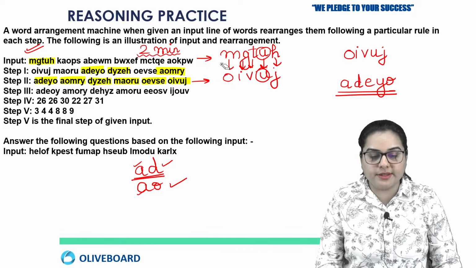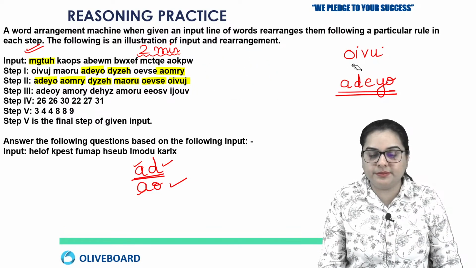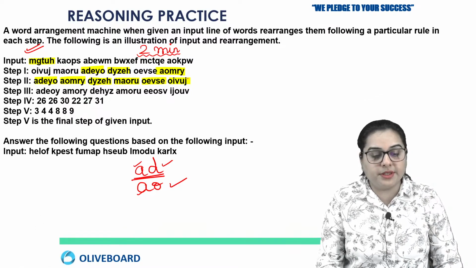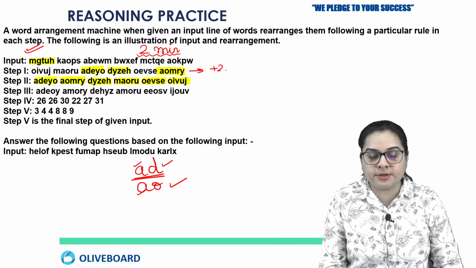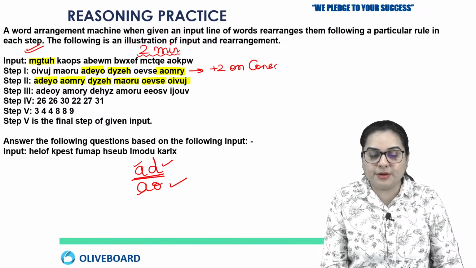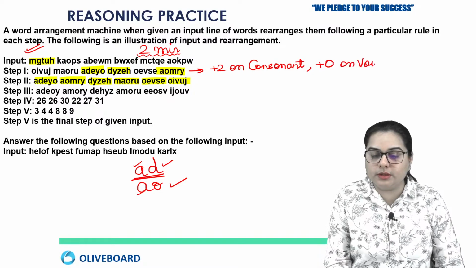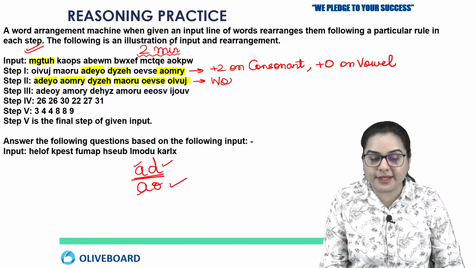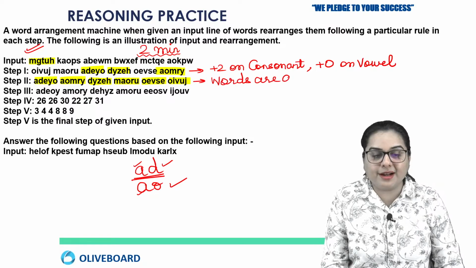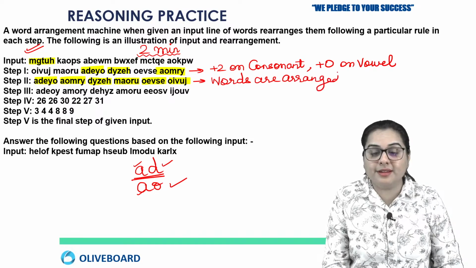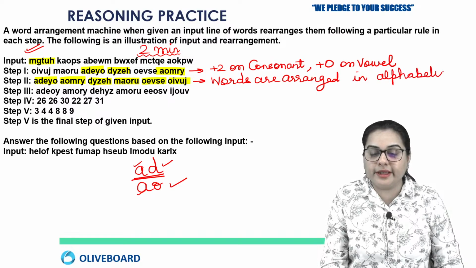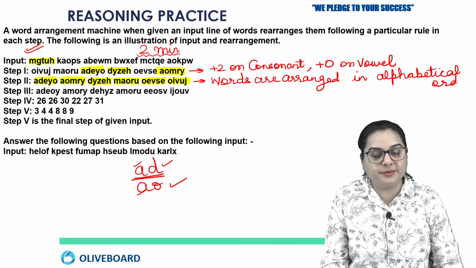So in the first step, the rule was +2 on consonant and +0 on vowel, right? And in step number 2, what is happening? Words are arranged in alphabetical order.